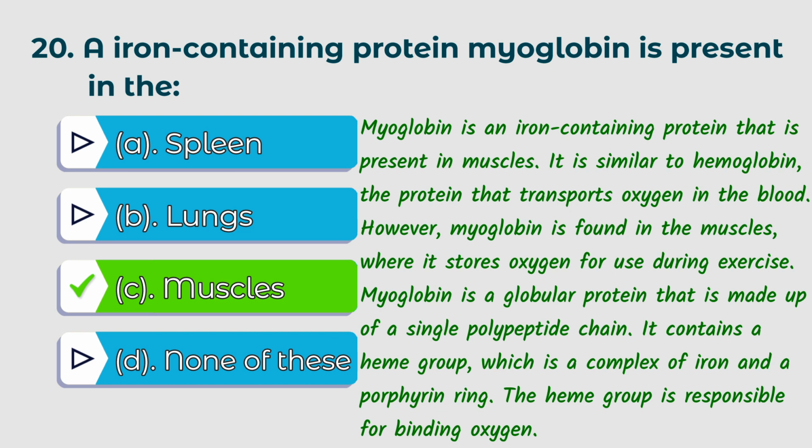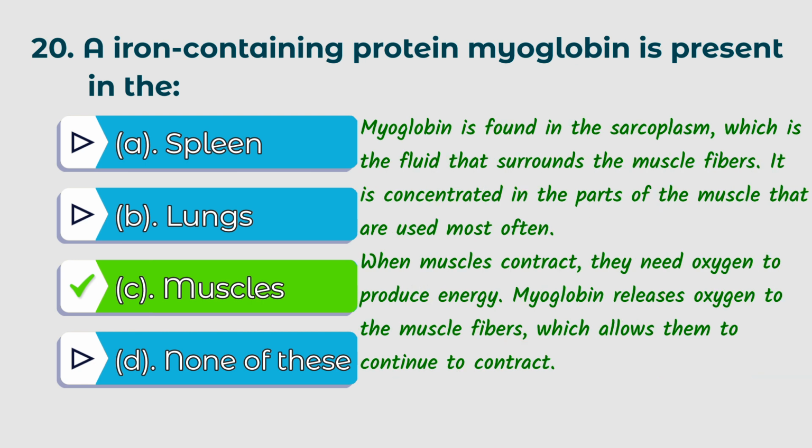Myoglobin is a globular protein that is made up of a single polypeptide chain. It contains a heme group, which is a complex of iron and a porphyrin ring. The heme group is responsible for binding oxygen. Myoglobin is found in the sarcoplasm, which is the fluid that surrounds the muscle fibers. It is concentrated in the parts of the muscle that are used most often.